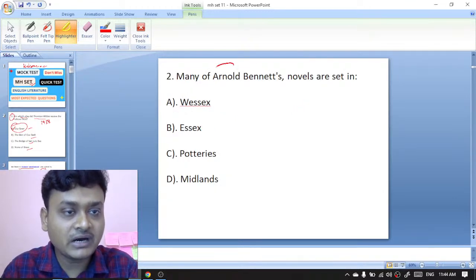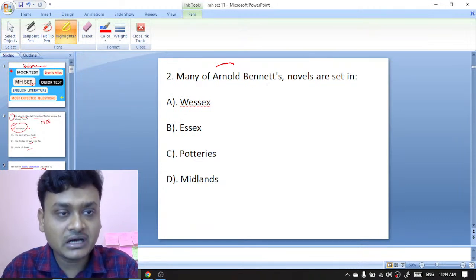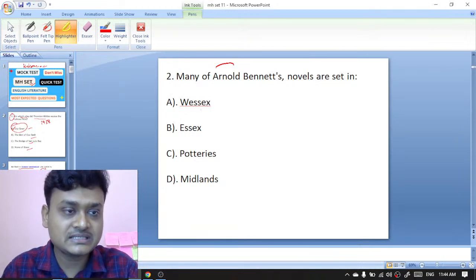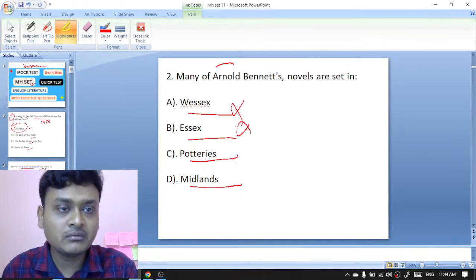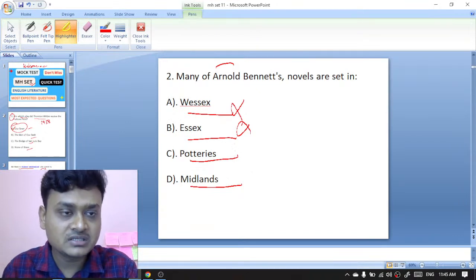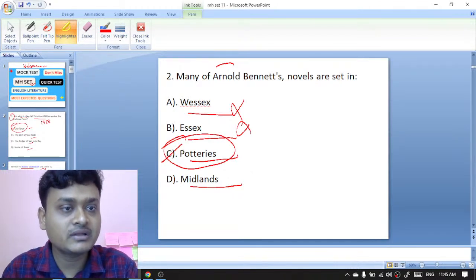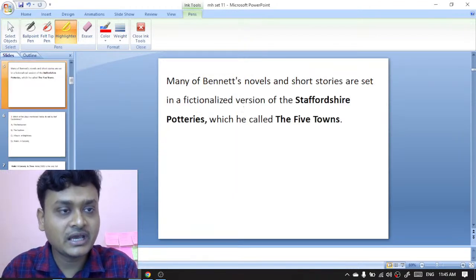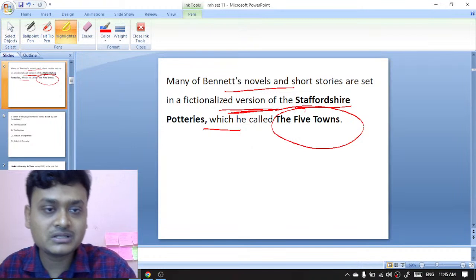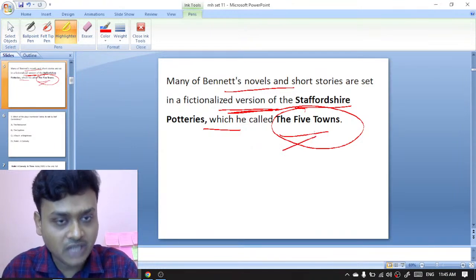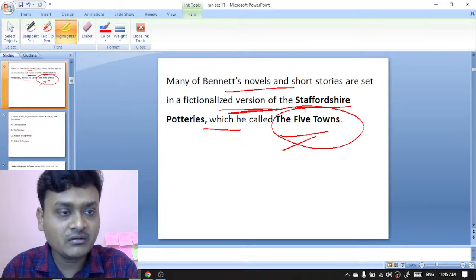Next question. Many of Arnold Bennett's novels are set in Essex, Potteries, or Midlands. So Arnold Bennett's many novels have been set in the Potteries. So C is the right option here. Many of Bennett's novels and short stories are set in a fictionalized version of the Staffordshire Potteries, which he called the Five Towns.